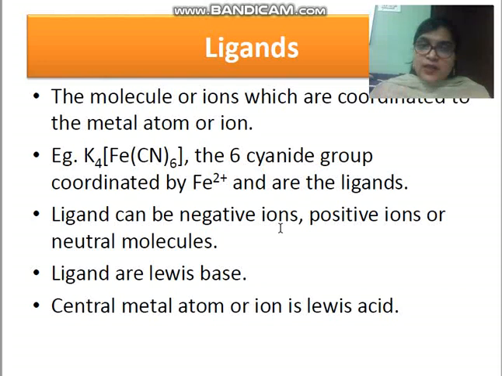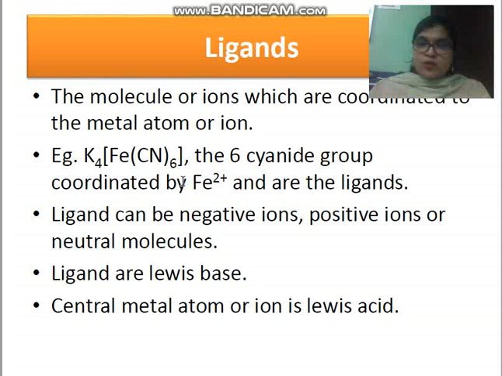Okay children, ligand actually means that it has a capacity or tendency, or you can say it is capable, to donate a pair of electrons into a vacant orbital of the central metal ion or atom. They are called ligands. A ligand can be a negative ion, positive ion or neutral molecule. See, here we will discuss a few properties of ligands. What are ligands?